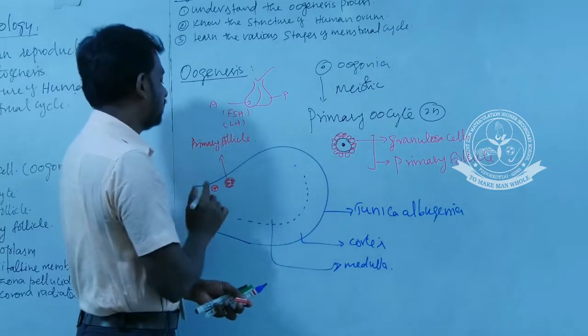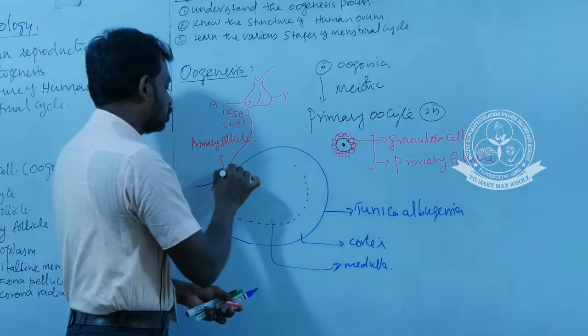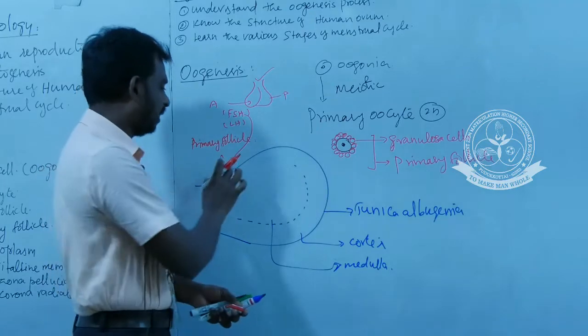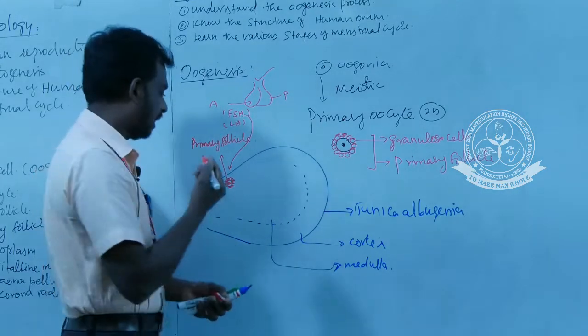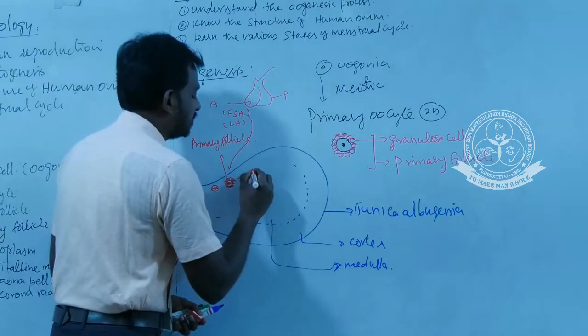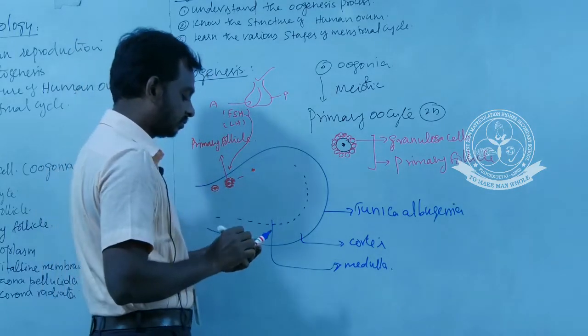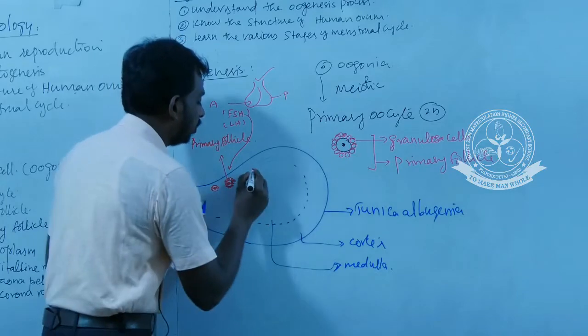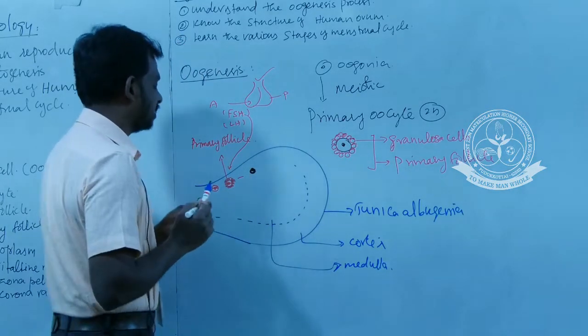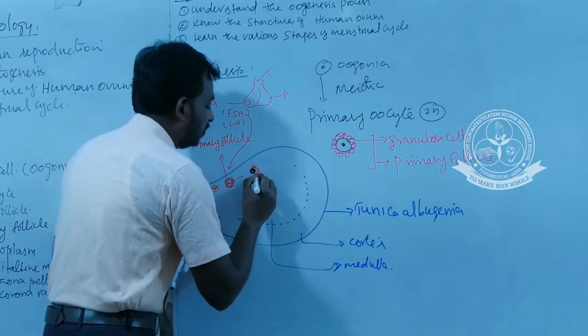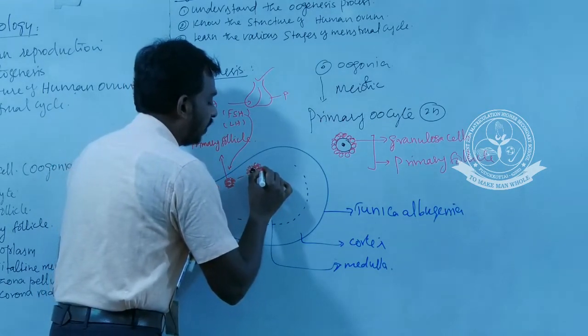Okay, this follicle stimulating hormone is going to stimulate which part of the ovary? It stimulates the growth of the follicle, and this primary follicle becomes surrounded by more granulosa cells. At this stage the primary follicle becomes a secondary follicle.